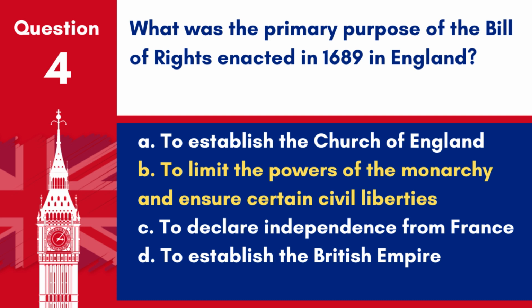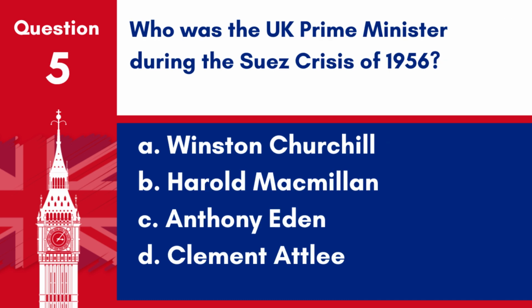Question 5. Who was the UK Prime Minister during the Suez Crisis of 1956? A. Winston Churchill. B. Harold Macmillan. C. Anthony Eden. D. Clement Attlee.